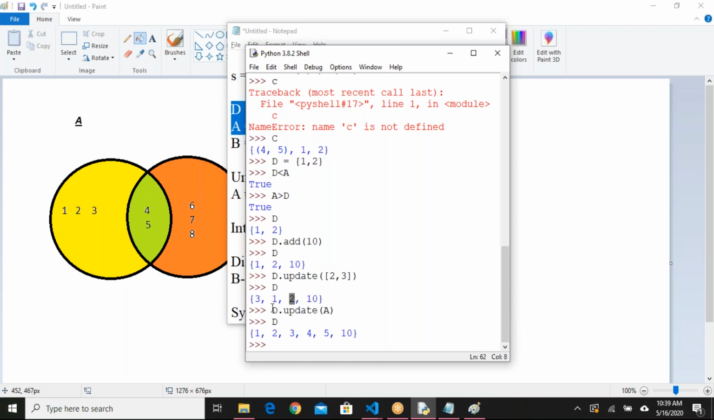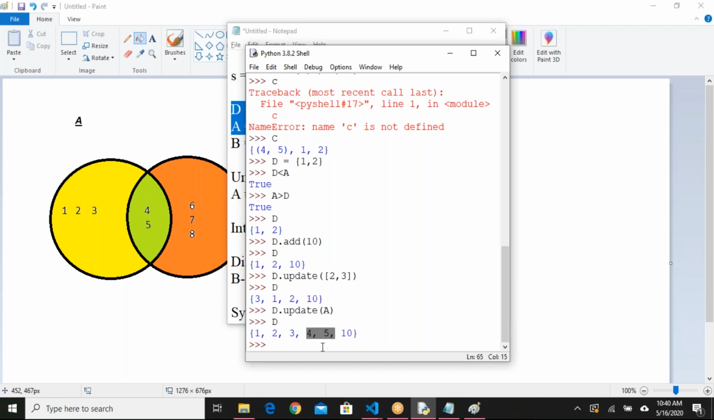Next, d dot update of a. I said a is a set. I have 1 2 1 2 3 4 5. Okay, a is 1 2 3 4 5. D dot update of a, I said here. So what happened here? 1 2 3 4 5 10. So all the common elements are considered here, and the elements not available, 4 and 5, are also added here. Okay, we have seen add, we have seen update.